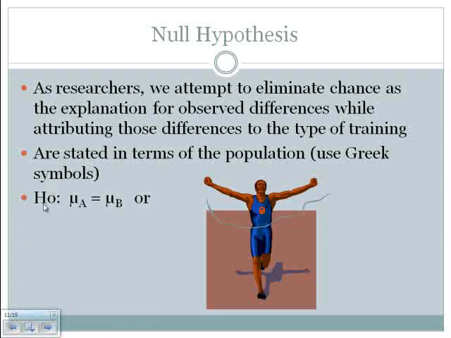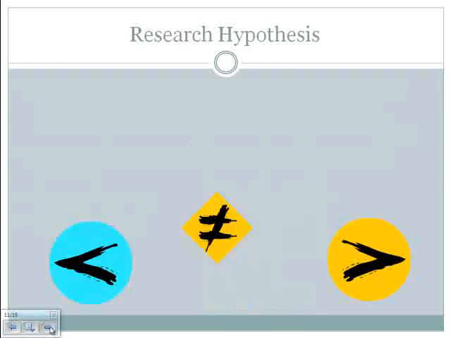Here is the symbol for the null, H sub O colon, is, so the null is mu sub A. So this stands actually for the population of people who would be trained using method A, is equal to mu sub B. Again, mu sub B being the population of people who would be trained using method B. Another way that you could say that is that mu sub A minus mu sub B is equal to 0.